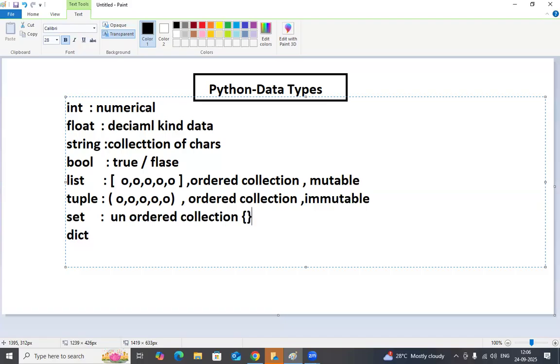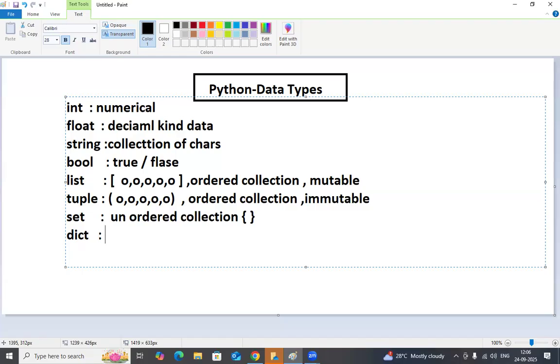And how to define a set? A set can be defined using curly braces. Coming to the dictionary. Dictionary is very important. In some other programming languages, in Java, it has a different name. In Objective C, a different name.